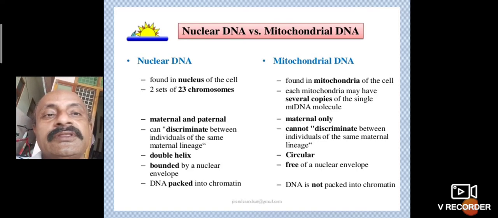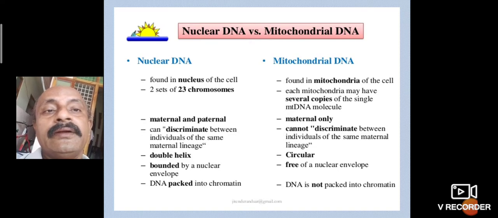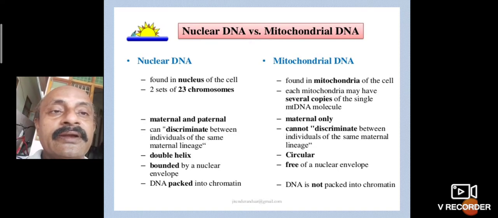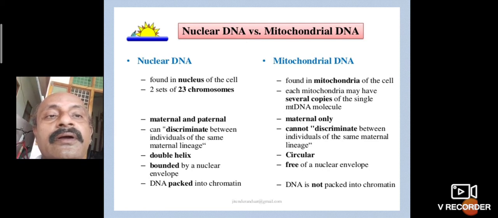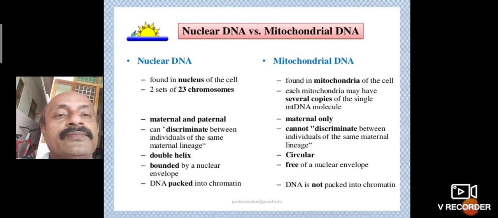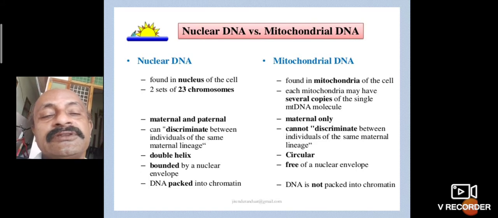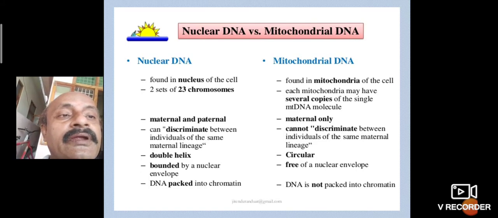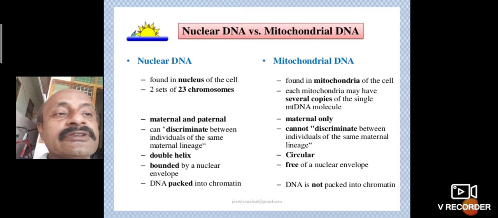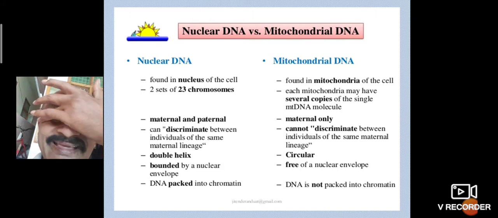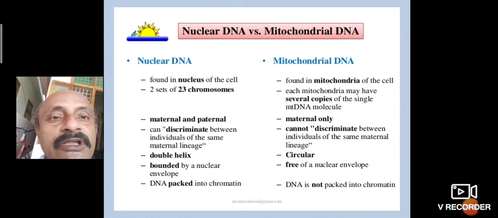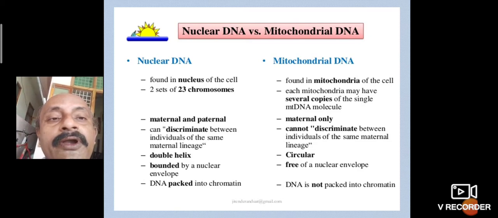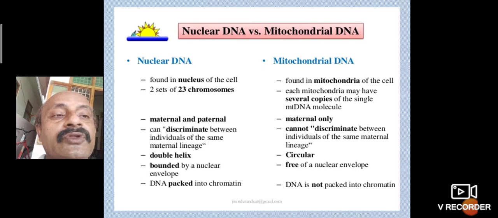Then the second one, maternal and paternal kin. Individuals of the same maternal lineage cannot be discriminated, because it is maternal only, not paternal. Maternal means mother's characters. Nuclear DNA is a double helical structure in linear mode, while mitochondrial DNA is a double helical structure that is circular. Nuclear DNA is bounded by a nuclear envelope, while mitochondrial DNA is free of a nuclear envelope.